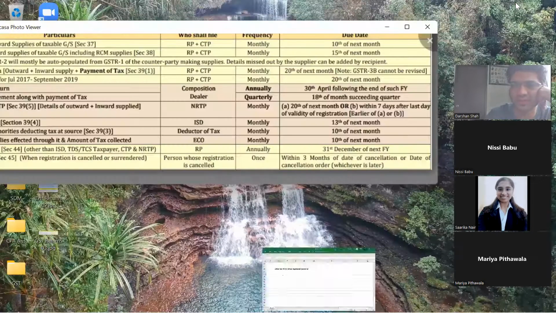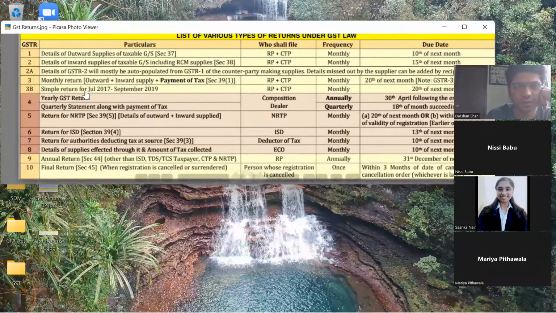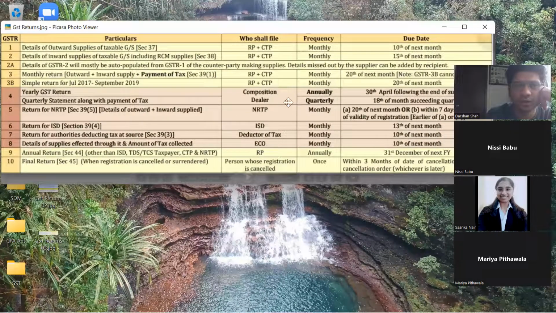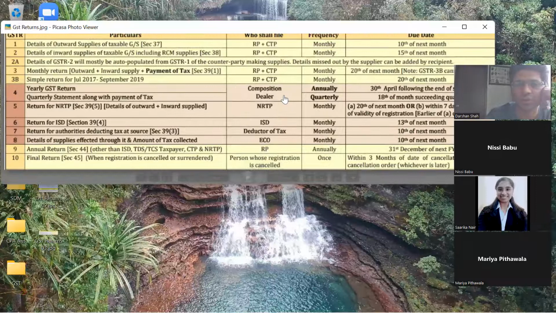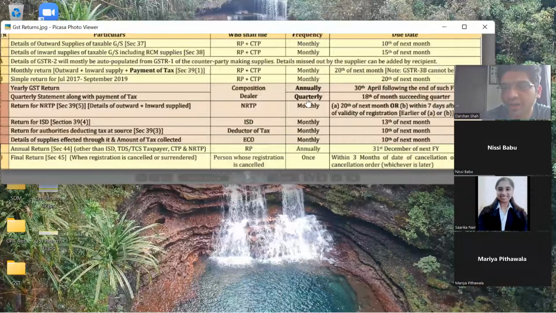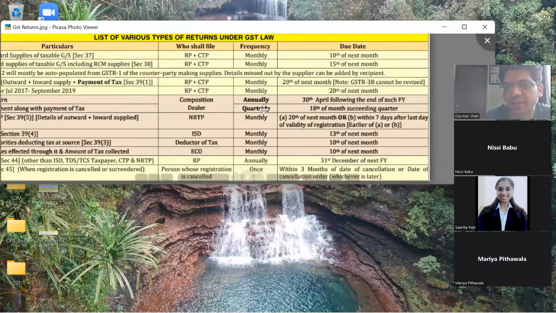Very simple. Let us see. GSTR 4. GSTR 1, 2, 3 we have done. GSTR 4 is for composition scheme dealer. A composition scheme dealer has to file only one type of return, that is GSTR 4. Quarterly, he does not have to file it monthly. He has to file it quarterly and then annually. Both quarterly and annual returns will be called GSTR 4.